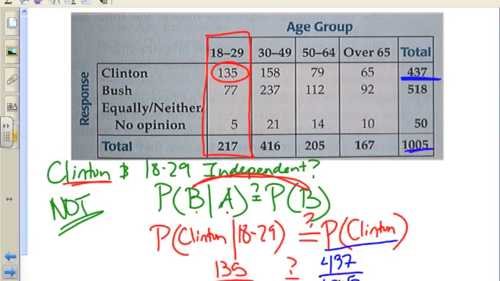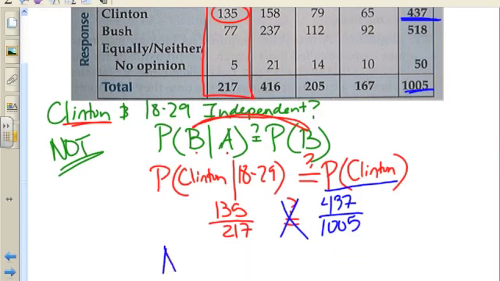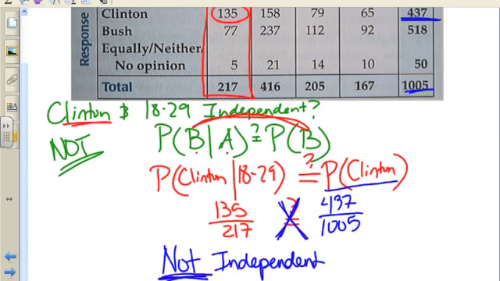That was my total. Now, I don't have a calculator in front of me. Again, I told you I'm kind of doing this on the fly to help you out. But you can type those in your calculator and double check, but I just have a sneaking suspicion those two things are not equal. If they are not equal, then the answer is that choosing Clinton and being 18 to 29 are not independent. Not equal, not independent.